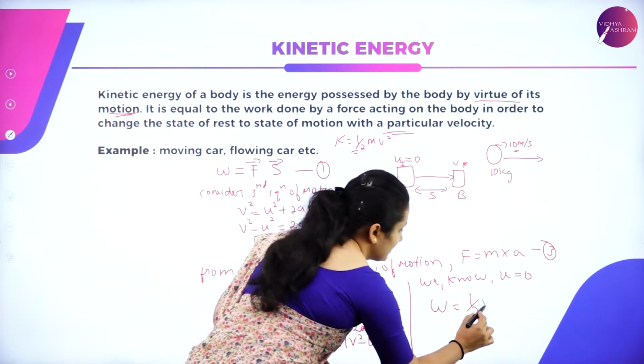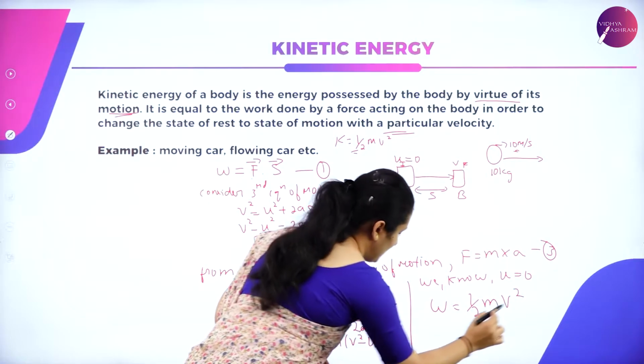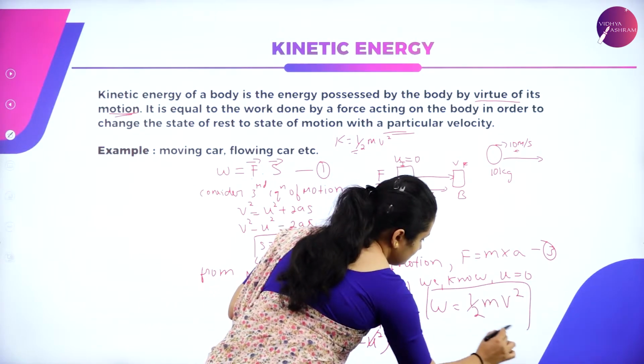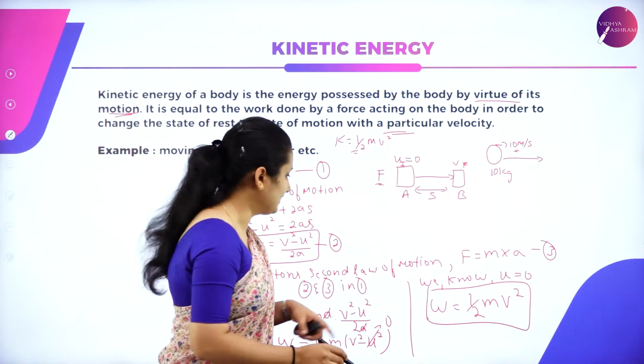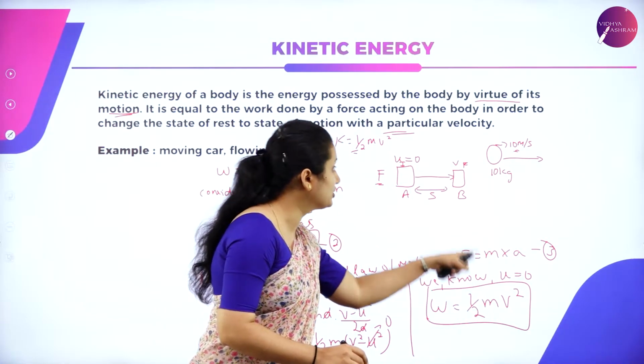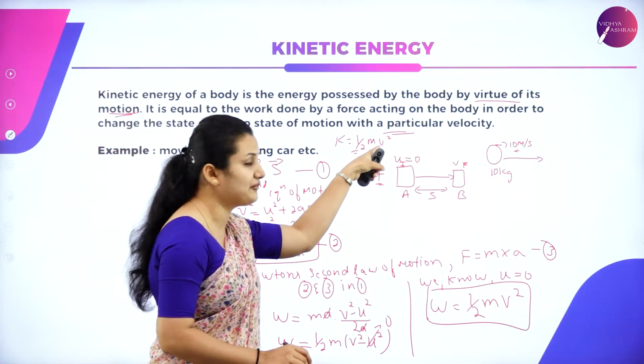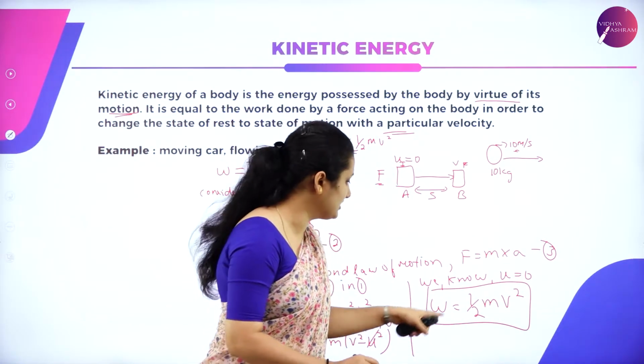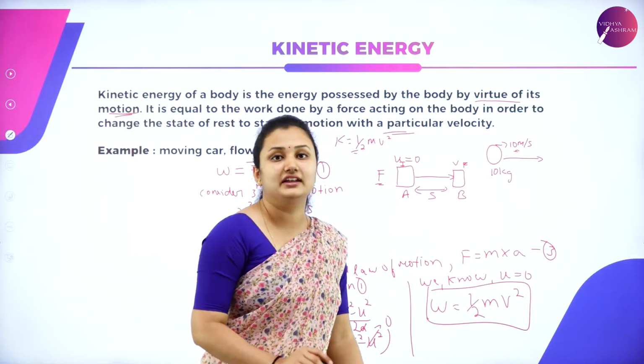Then my work done will be W is equal to half mv square, because u is 0 here. This is nothing but work done is equal to kinetic energy. K is half mv square. I can say work done is equal to kinetic energy.